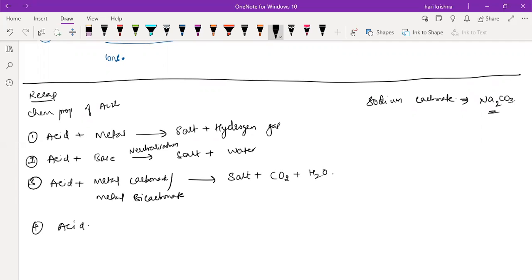Next one. Acid plus metal, acid plus base, acid plus metal carbonate, metal bicarbonate. What's the fourth one? Acid plus metal oxide or non-metal oxide? Which one? Acid plus metal oxide or non-metal oxide? Nothing. Which one is basic in nature and which one is acidic in nature? Metal oxide is basic and non-metal oxide is acidic.